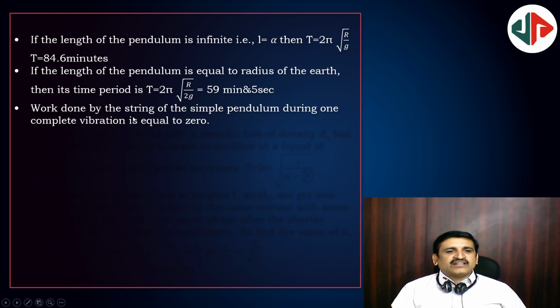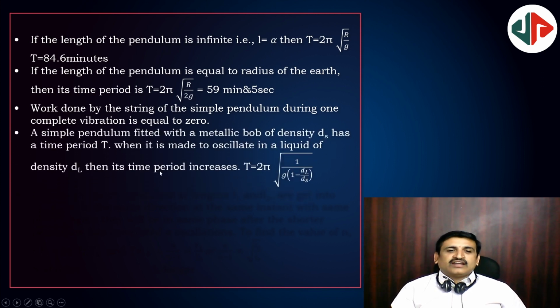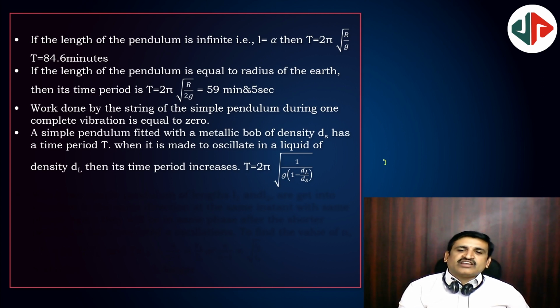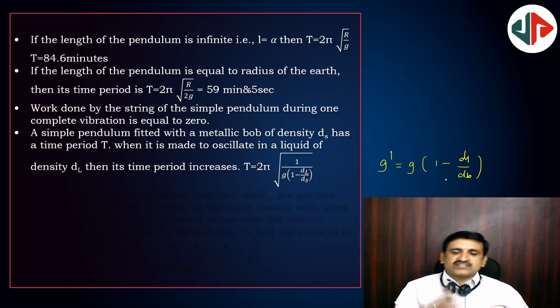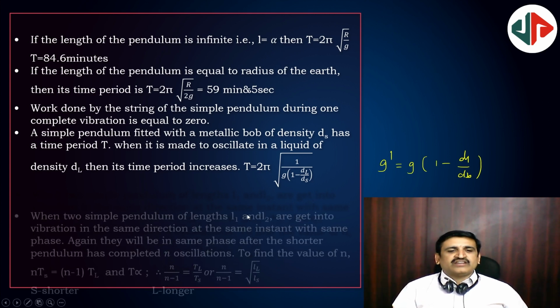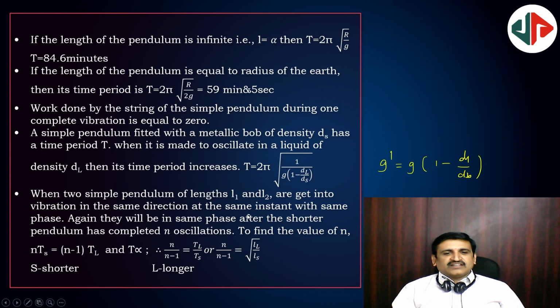And the work done by the string of the pendulum during one complete vibration is equal to 0. And if the simple pendulum is immersed in a liquid, then the effective gravity will be g dash, which is g of 1 minus d_l by d_B, where d_l is the density of the liquid or the fluid, whatever in which the bob is immersed. Next, effective gravity will change. Here it's not the effect of mass, effective gravity is important here.